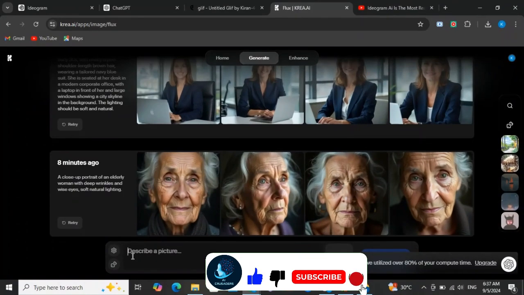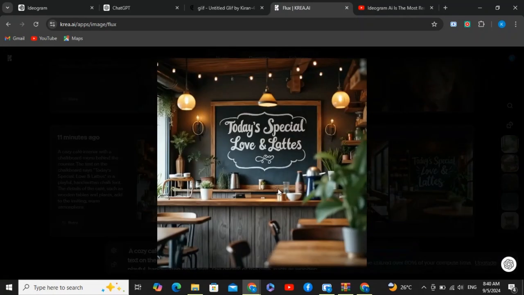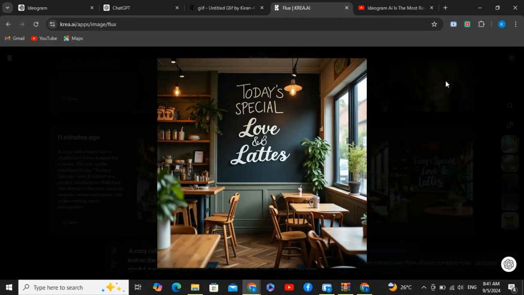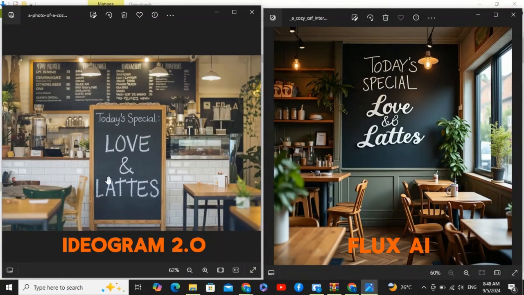And now paste the same prompt in Flux AI. And here are the results. In this first image, some issue with the text. As you see, special is written twice. This is the second image, looks perfect. This is the third image, and the fourth image. And in the side-by-side comparison, the left side image is from Ideogram, and the right side image is from Flux AI. In both images, the text is perfect.